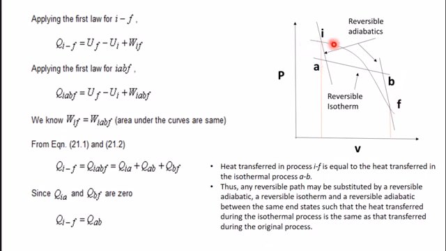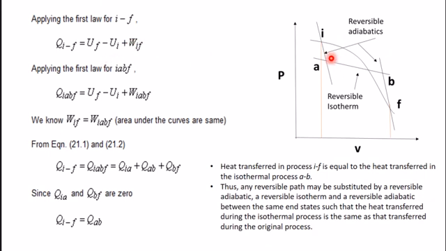If we apply first law of thermodynamics to this process IF, first law for the process IF, QIF, heat transfer during this process IF, QIF is equal to du plus dW. du, internal energy, is a point function. It depends upon end state. So here end state is I and F. So du is equal to UF minus UI plus WIF. WIF means work done during this process IF, and that is area under PV diagram. So this area under this IF is WIF.